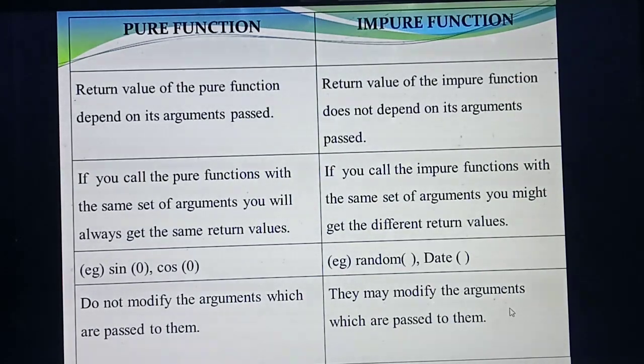So what points have you studied? Four points. A pure function depends on the arguments passed; an impure function does not depend on the arguments. Here it always gives the same result; there, the same argument gives a different result. What are the examples? Sin 0, cos 0; there, random and date. Here you cannot modify the arguments, but there you can modify. Understood? Very important 3-mark questions. Sometimes they will ask 5-mark. Mostly they will ask 3-mark questions.